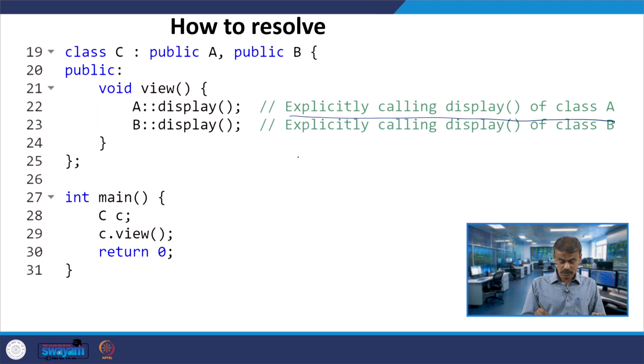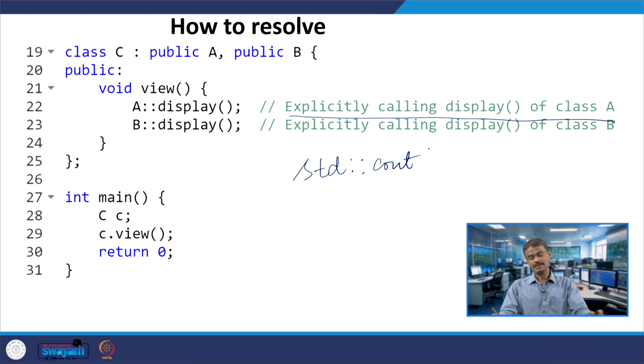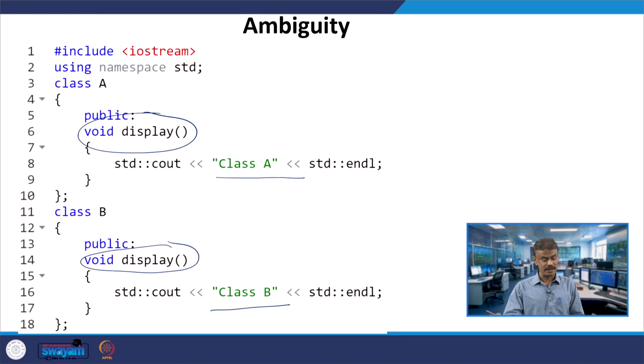If you look, we used to put std double colon cout, do you recall? There I explicitly call from std, an inbuilt namespace, and then cout. We have written this in several cases.